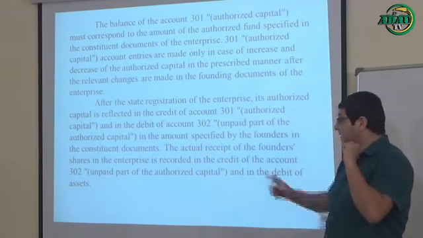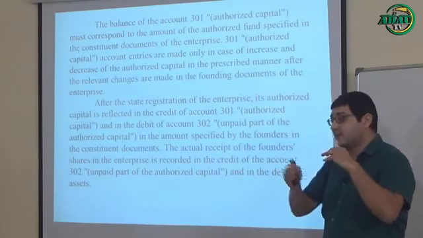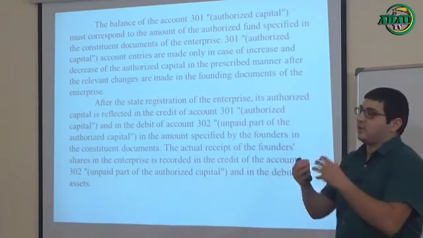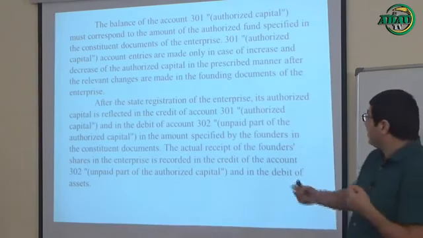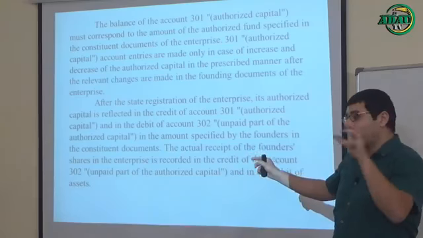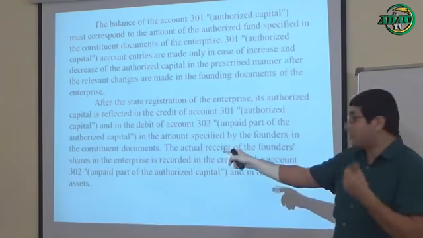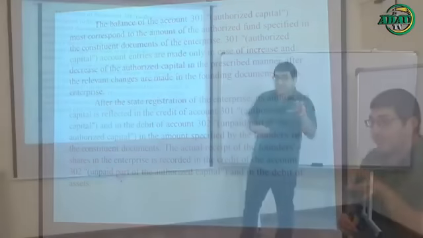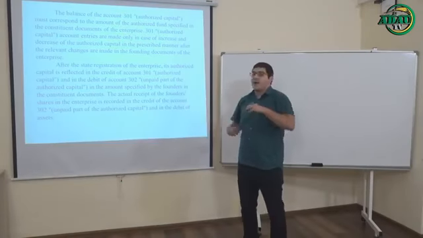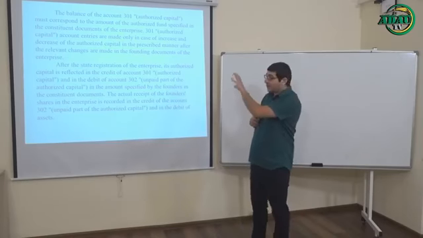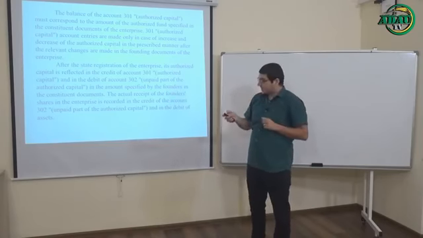But the second stage, or the final stage, when you actually receive the founders' shares to the property of the enterprise, then you must reflect this amount in the credit of account 302, unpaid part of the authorized capital, and in the debit of other accounts like assets. We can give an example for this part in the next slide.